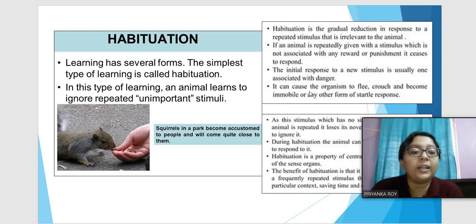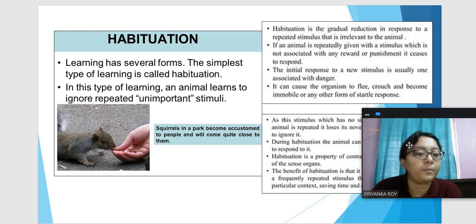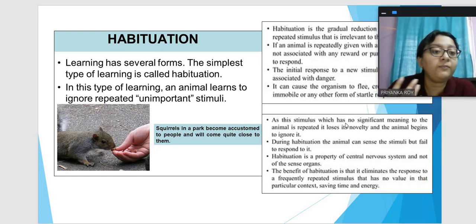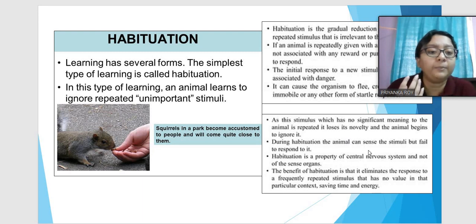They will start fleeing, or become immobile, or do some other kind of response. But when they see that it has no significant meaning, that the people are coming every day and are not bothering them, then they will be habituated and the animal can sense it, but will not respond to it anymore. So this property of the central nervous system is habituation, and the benefit of habituation is that the response is reduced and therefore it saves time and energy of the animals.